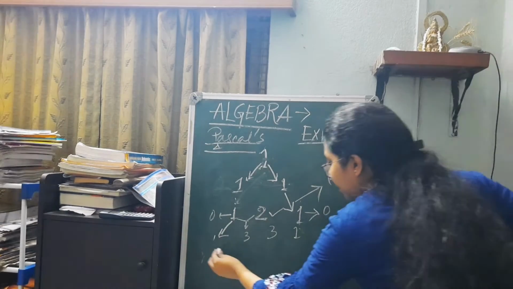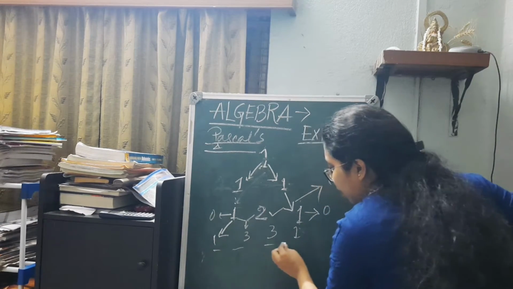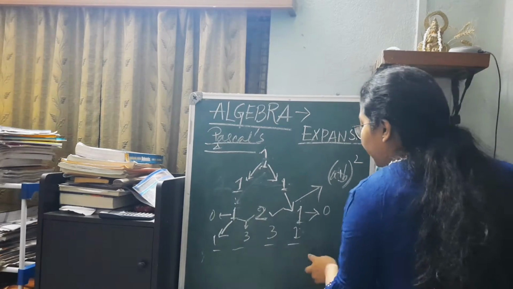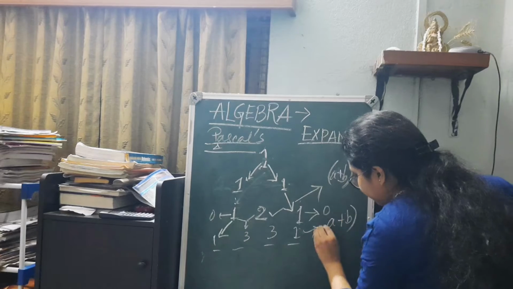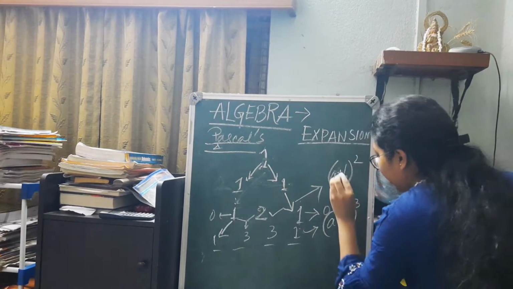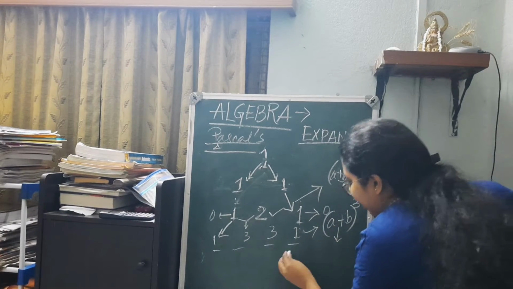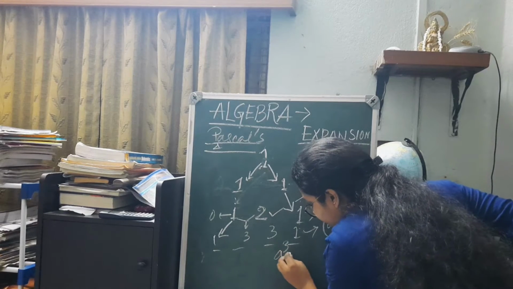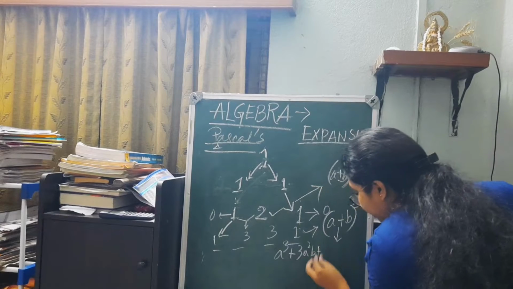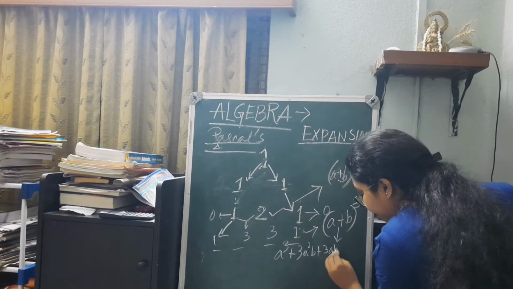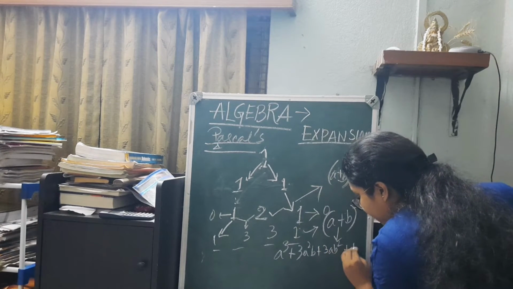Now this particular set 1, 3, 3, 1 is actually the coefficient of a plus b whole cube. A plus b whole cube in the sense, how is it working? A cube plus 3a square b plus 3ab square plus b cube.